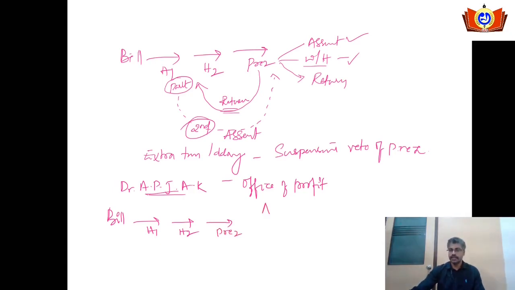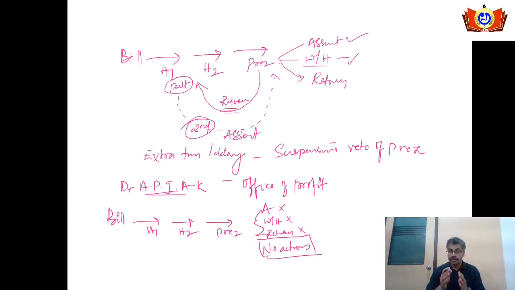If he gives the assent, it will become the law. If he withholds it, he is going to discard it or reject it, it will not become the law. He is going to return it, it will become the suspensive veto. He is not going to do these three options available with him. What he will do, he will not take any action with respect to that bill. He will take no action.